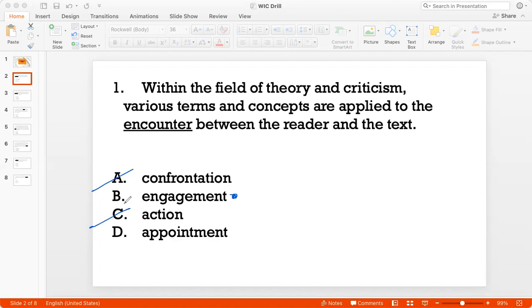An appointment would mean, for example, an appointment to see a doctor, right? Basically an appointment would mean any sort of pre-decided time when an event takes place, right? So again, that is not what the sentence is trying to say, right? The sentence is basically trying to say that the reader approaches the text in some way, and there are many words to describe it. So D is also incorrect. So I notice that my right answer is option B.